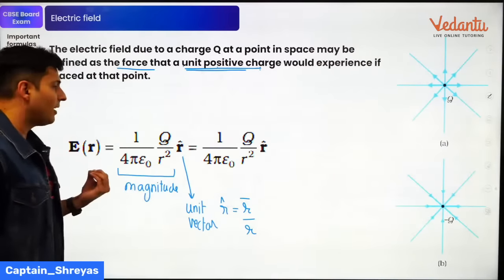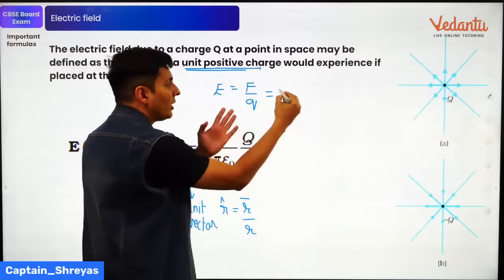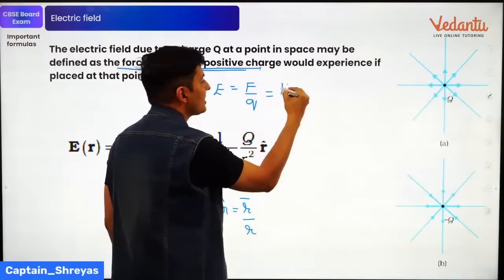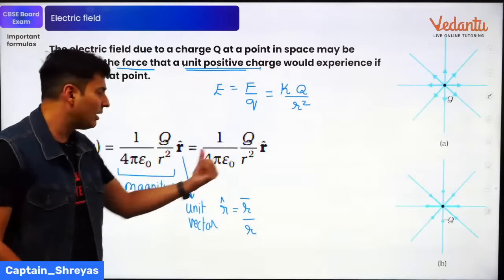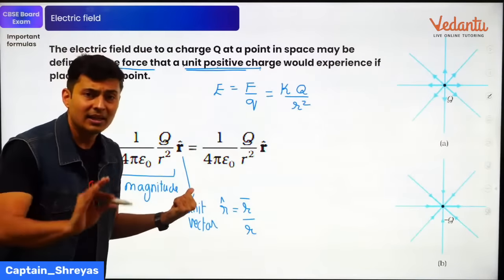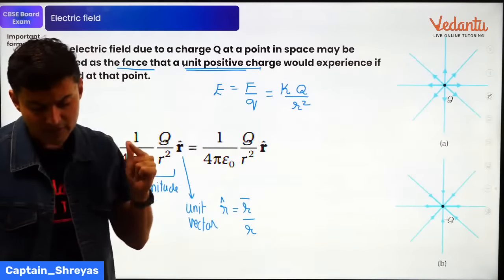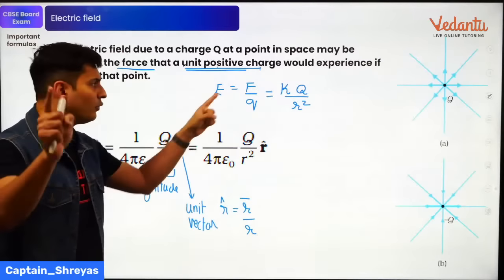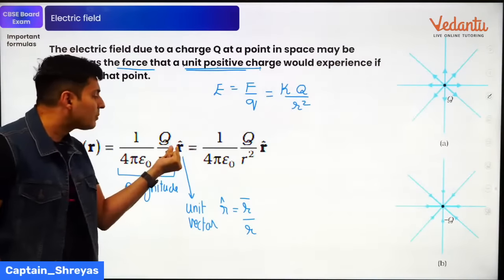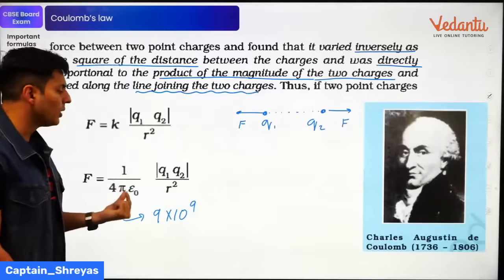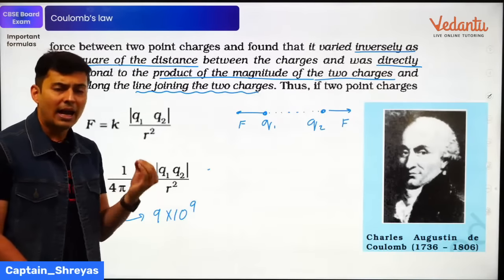And the field formula is, simply put, force divided by charge. So instead of kq1q2 by r square, you just have kq divided by r square. This is the magnitude, but if you write it in vector form, you are going to put r hat. That's the only change. Everyone with me on this? Electric field, force per unit charge, kq by r square. Do not put that second q. If they ask you in vector form, just put r hat. Same thing over here also in Coulomb's law. If they ask you vector form, just put r hat. This is the magnitude. You will add the unit vector.